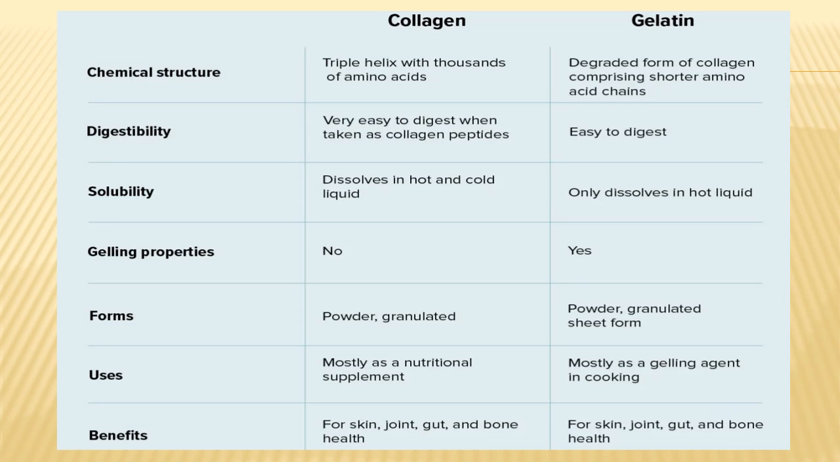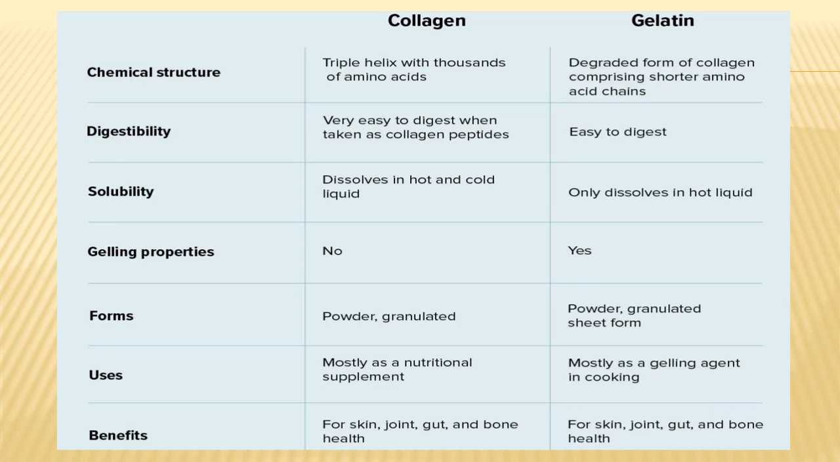Whereas in case of collagen, there is a triple helix, that is the long polypeptide chains, but amino acids are almost same. If we see the digestibility, it is very easy to digest when taken as collagen peptides. That is the hydrolyzed collagen. Collagen undergoes hydrolysis either by acid, alkali, or by different enzymes, and then only it is used for different health benefits. Whereas in case of gelatin, because it is already broken or hydrolyzed, so it is easily digestible.